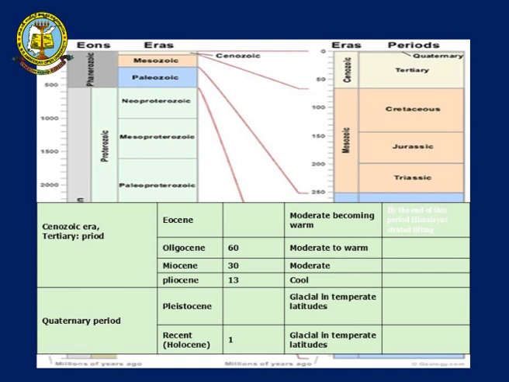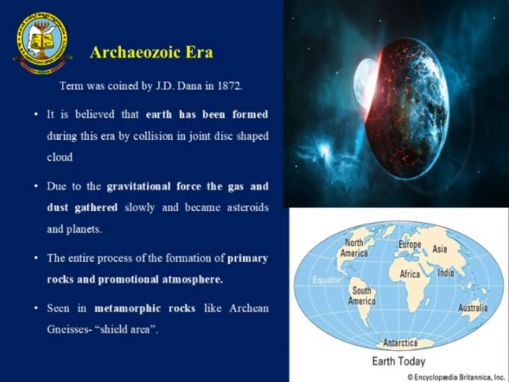So over here we can see that the glacial temperature started evaporating, and the early human ape started its inception. So over here, if we want to talk about them in detail, the Archeozoic era, we can say that it is the early stage of Earth's inception, which was in the form of gaseous material and transformed itself into a solid sphere. Over here the rock has formed, and we can see these elements in the metamorphic rocks.